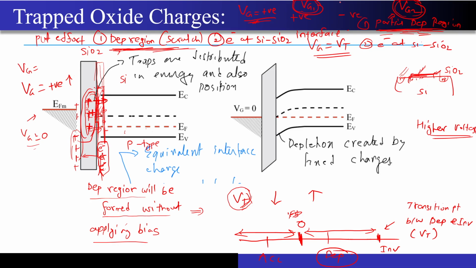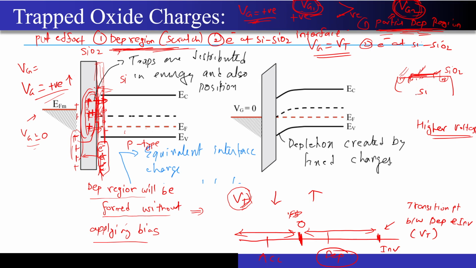Then of course I have to put in more effort to create the depletion region from the scratch, that is to remove all the holes that are present near this interface. I have to apply more voltage. But if some of the holes are already being pushed away because of these fixed oxide charges, I have to apply less voltage now to make this Si-SiO2 interface depleted of any free carriers. Correct, so I just have to get a small Vg2 value to make sure that this region is completely depleted.